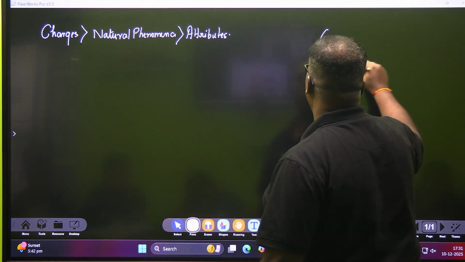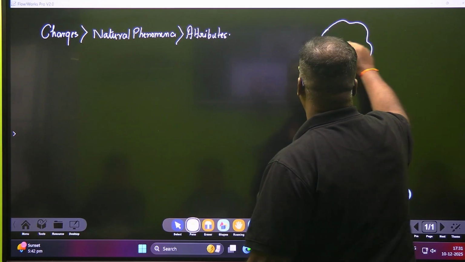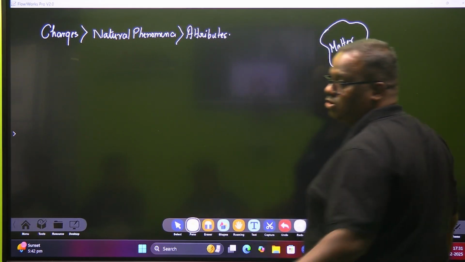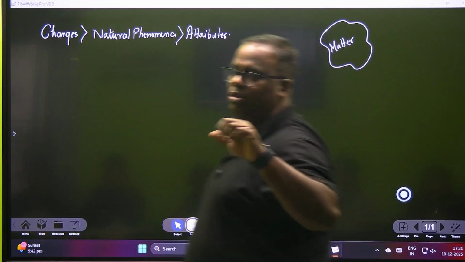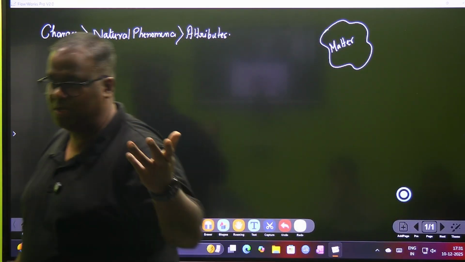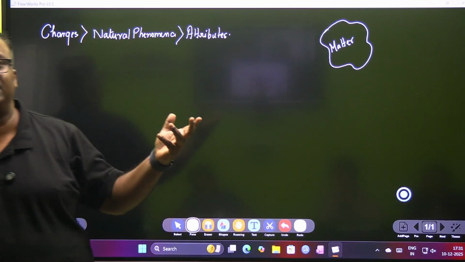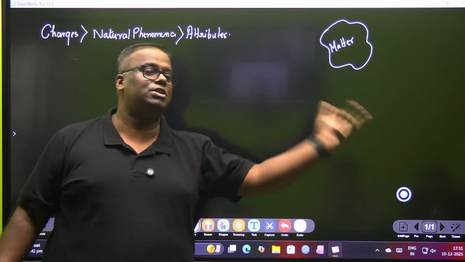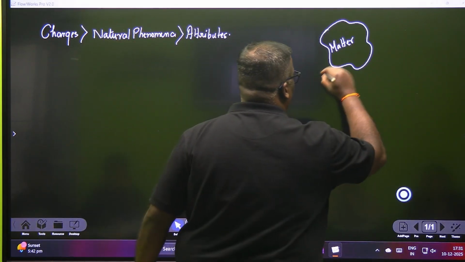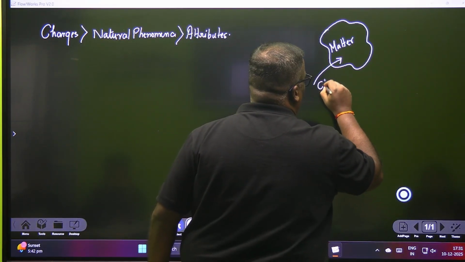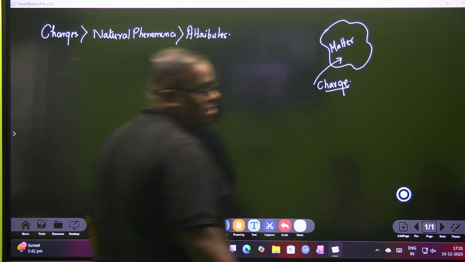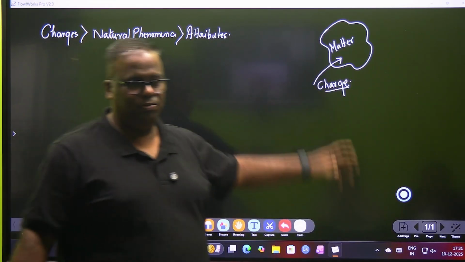So let's talk about matter. This is a piece of matter, and matter has some intrinsic properties. Matter will always have mass. Matter also occupies some volume, some space. Even if it's gas, it will occupy the space in which it is enclosed, right? Now, one of the intrinsic properties of matter is that matter also has charge associated with it. A charge is a physical property.